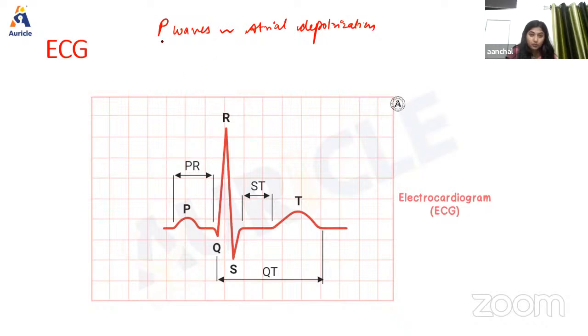Next we have the QRS complex. As we can see, this complex is known as the QRS complex. The QRS complex is also known as the initial ventricular complex, and Q is a small negative wave. As we can see, this is a small negative wave, and this continues till the tall R wave, which is a positive wave, and this R wave is followed by another negative wave, that is the S wave. This QRS complex occurs due to ventricular depolarization.